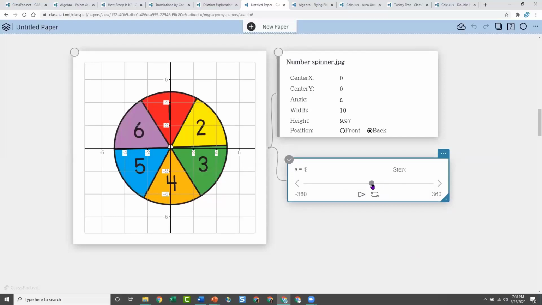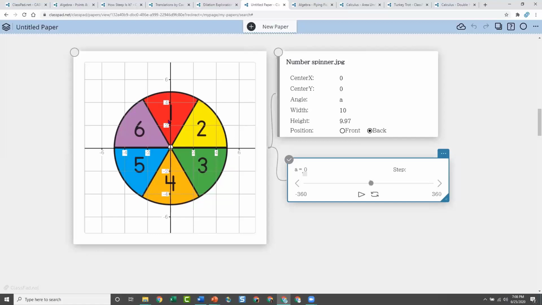Sorry, I'm not being very precise here. Can you type in the number value for A instead of using the slider? I guess I could. So that's another way to get it a little bit more precise. I just don't know why it's not on the slider. Yeah, okay, sometimes it's weird too.